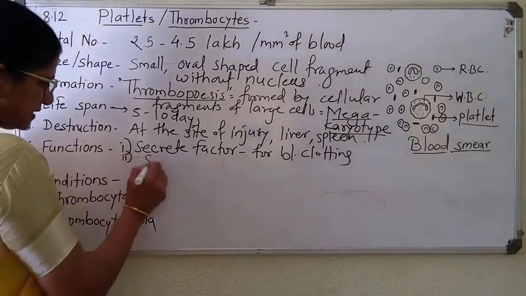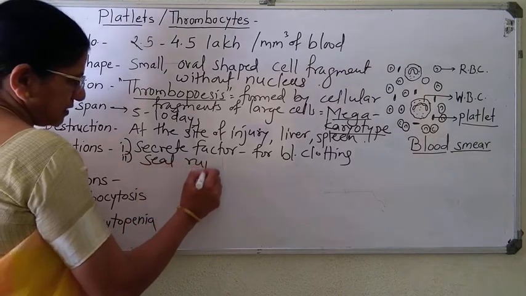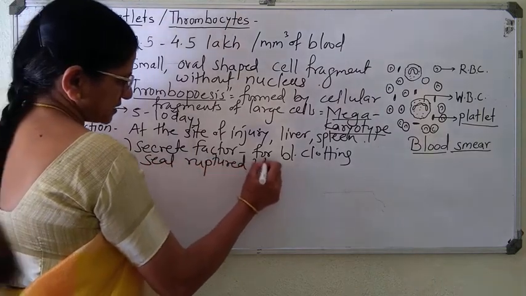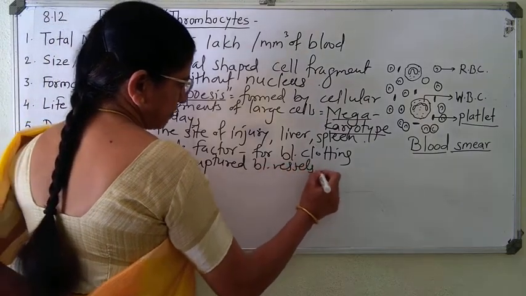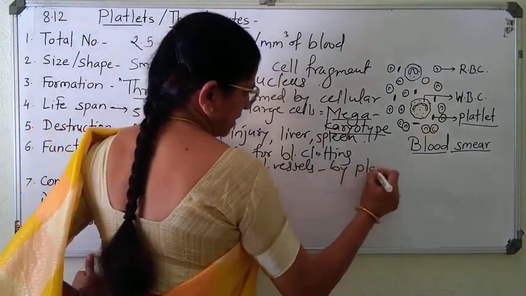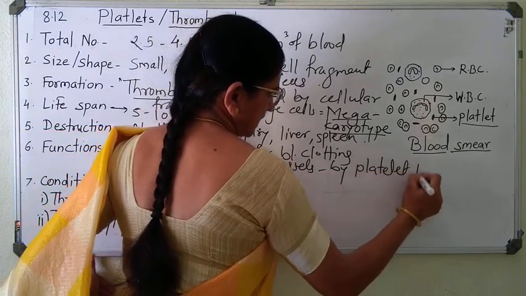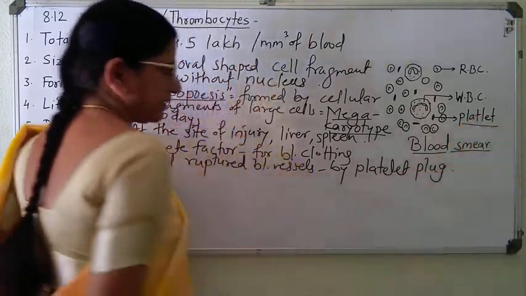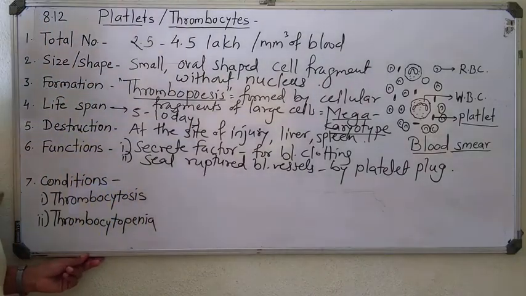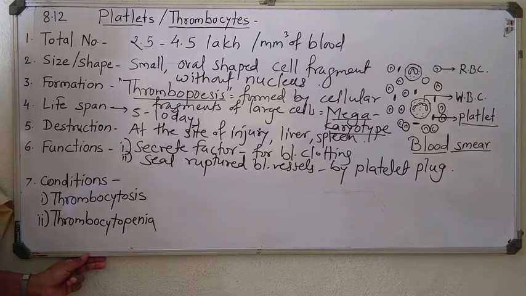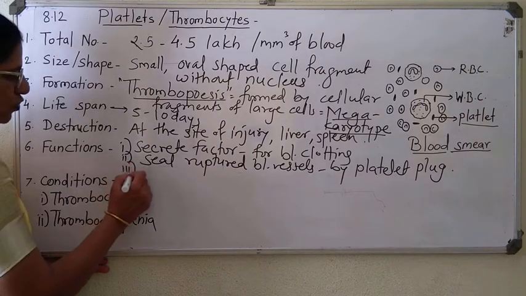Then another function is they seal ruptured blood vessels by formation of platelet plug. The second function is to seal ruptured blood vessels internally by secreting platelet plug, because internally blood vessels may get damaged, and that rupture of a blood vessel is sealed by platelet plug from these thrombocytes. Clear?